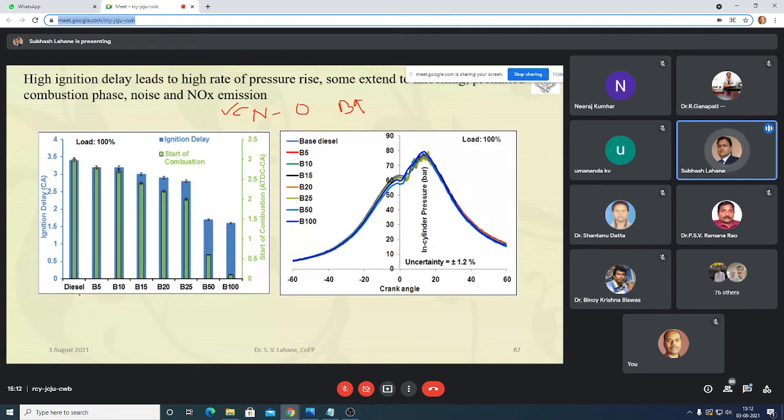Now you see here, on the x-axis there are fuels: diesel, B5, B10, B15 up to B100. This color shows the ignition delay. So this is for diesel, and how it decreases with the increase in biodiesel percentage because of the higher cetane number of the biodiesel, higher oxygen content in the biodiesel, and high bulk modulus. Start of combustion, this is start of combustion after TDC. Start of combustion also you can see it decreases.